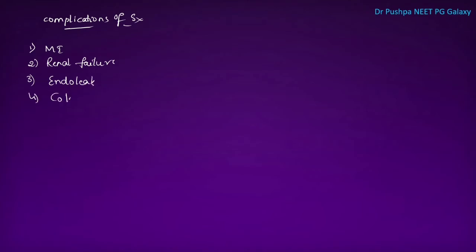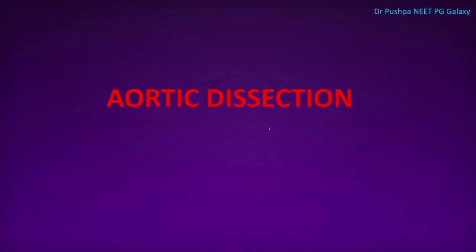There can be colonic ischemia. And the patient can have paraparesis, that is weakness of the lower limbs. So these are the possible complications of abdominal aortic aneurysm surgery. The most common is myocardial infarction, which is the most common complication causing mortality. So this is about abdominal aortic aneurysm.